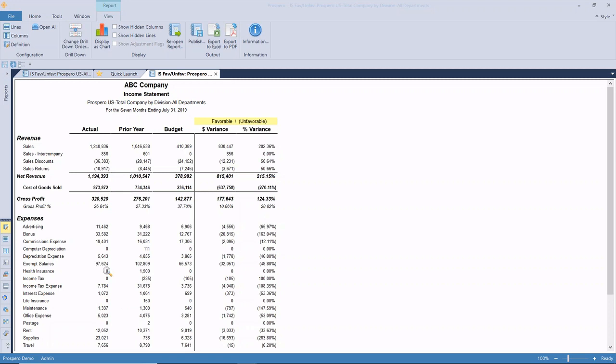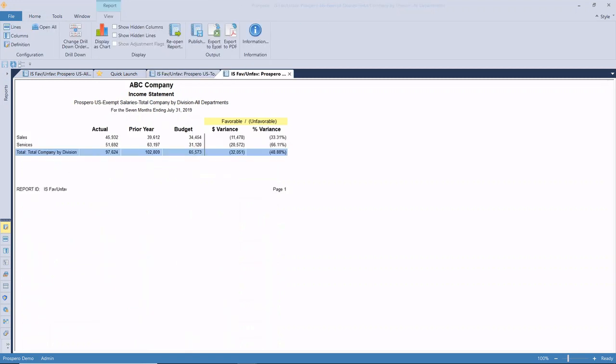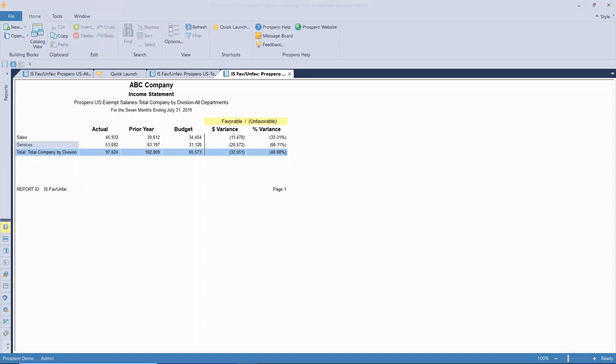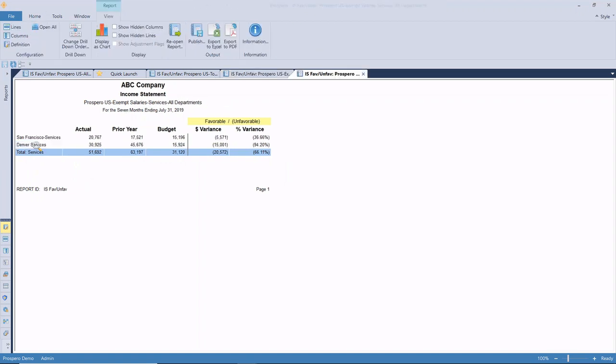But if I come down to my exempt salaries and drill in now, then it's going to follow the way that it was designated. So this is my company by division. So I see my breakdown immediately by sales and services, and I could drill into services, and it's going to take me into the next level of the location.